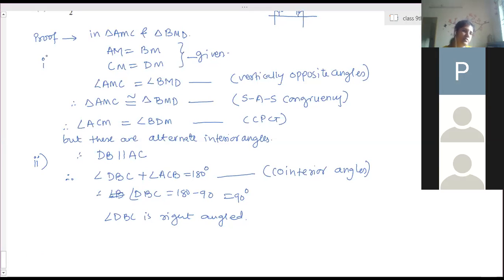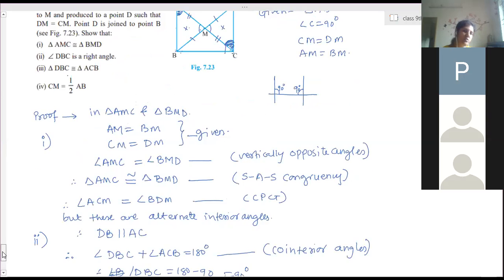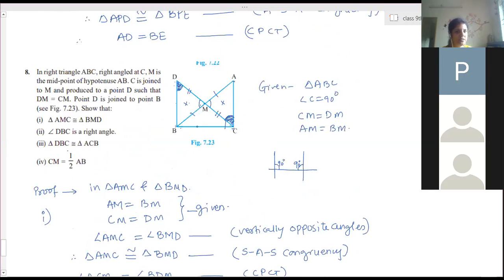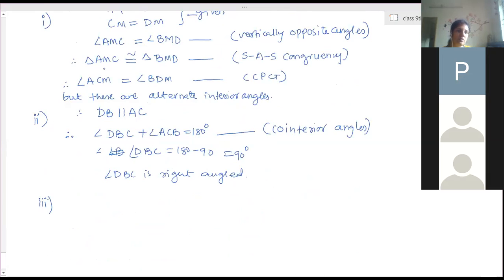Now for the third part, what do we have to show? We have to show triangles DBC and ACB are congruent. Now this is 90 we got, C is 90. And one more thing, by CPCT from these two triangles, we can say that DB and AC are equal. So mention here itself, AC is equal to DB.